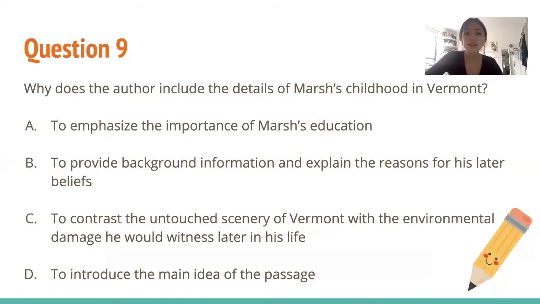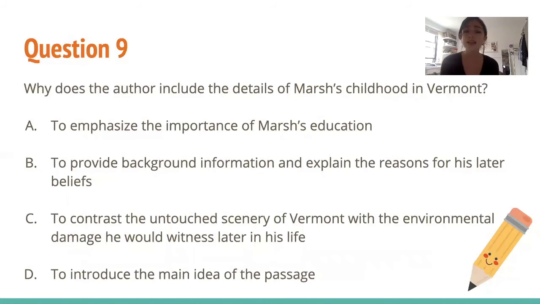Okay, so why does the author include the details of Marsh's childhood in Vermont? So what purpose does it serve to the passage to share the details of his childhood? You can see that his childhood in Vermont is in the second paragraph. So we're going to go back and reread it in our heads, and we'll look over the answer choices with that in mind.